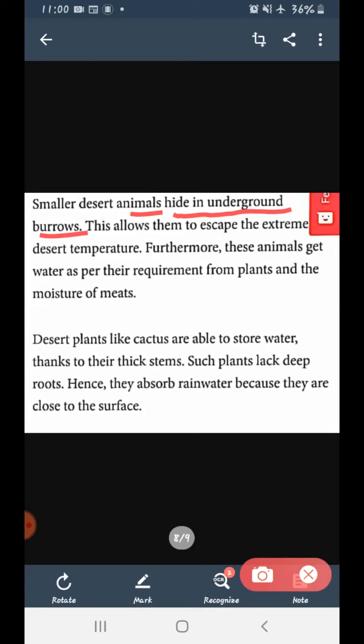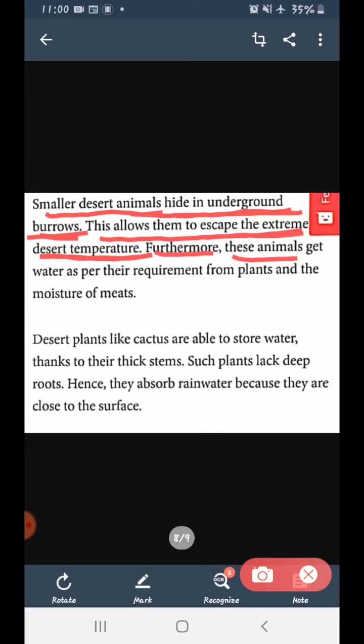This allows them to escape the extreme desert temperature. Extreme means too hot.